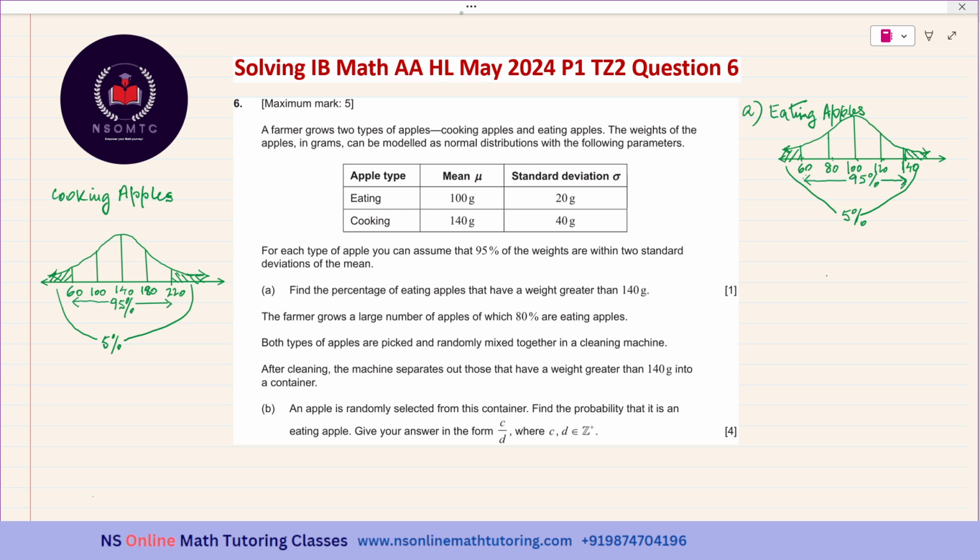Hello students, today we'll be solving the IB Math AHL May 2024 paper 1 time zone 2 question number 6.